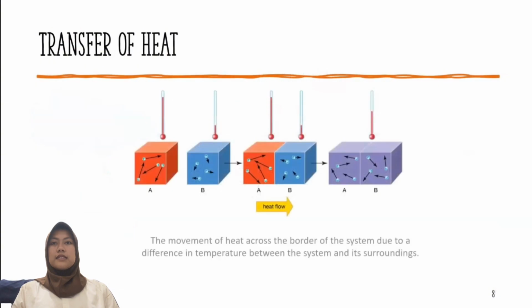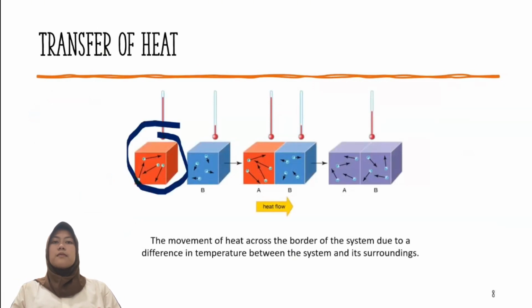Next, the transfer of heat. The transfer of heat is the movement of heat across the border of the system due to a difference in temperature between the system and its surroundings. It means the heat moves from an object with a high temperature to an object with a lower temperature, which occurs naturally.